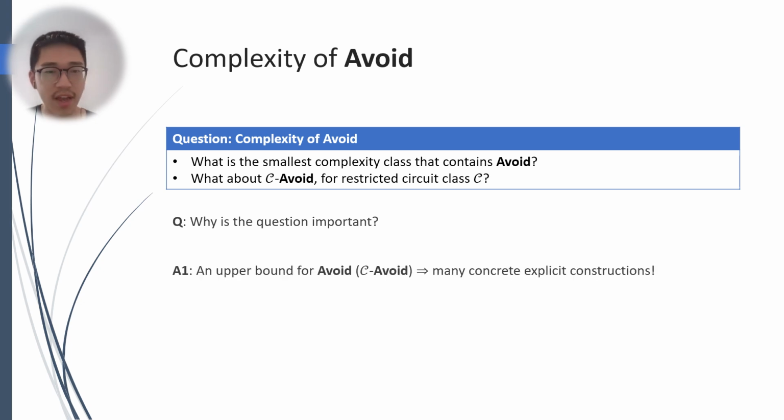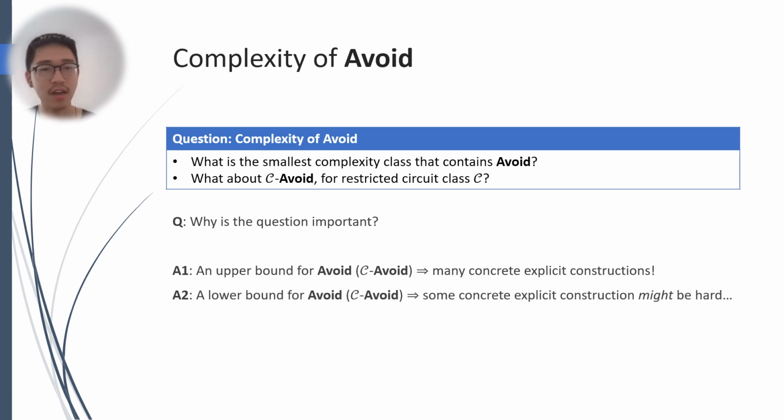On the one hand, we know that an algorithm for range avoidance, even for restricted circuits, is enough to resolve many concrete explicit construction problems, which have been wide open for decades. And on the other hand, a lower bound for range avoidance can be seen as a barrier, in the sense that if you want to actually resolve the concrete problems, the technique cannot be general enough to solve the general range avoidance problem.